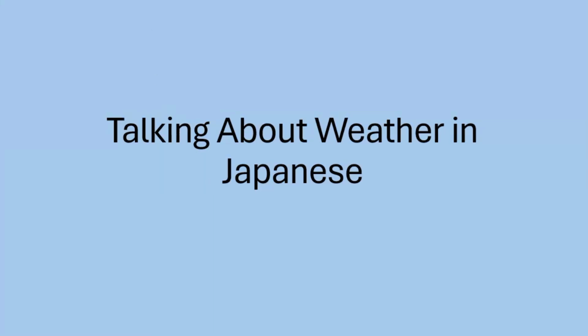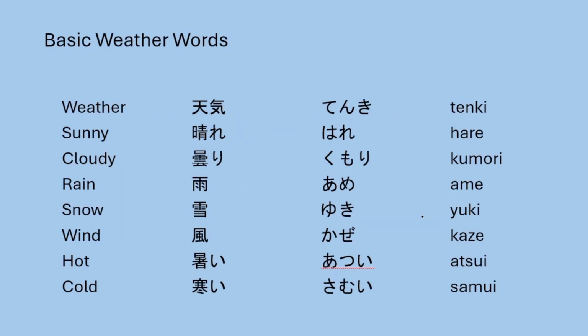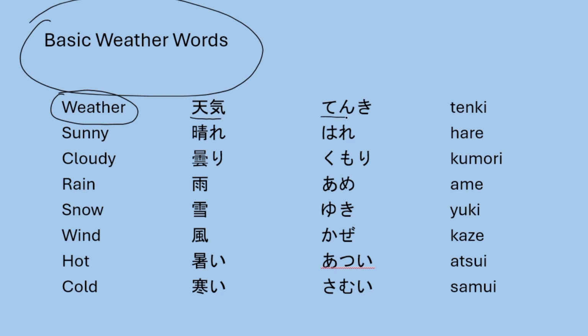Today we are going to discuss weather in Japanese. So without any delay, let's get started. The first thing we are going to discuss are some basic weather words. How we call weather in Japanese is tenki. Tenki. This is how we write it in kanji and this is how we write it in katakana.